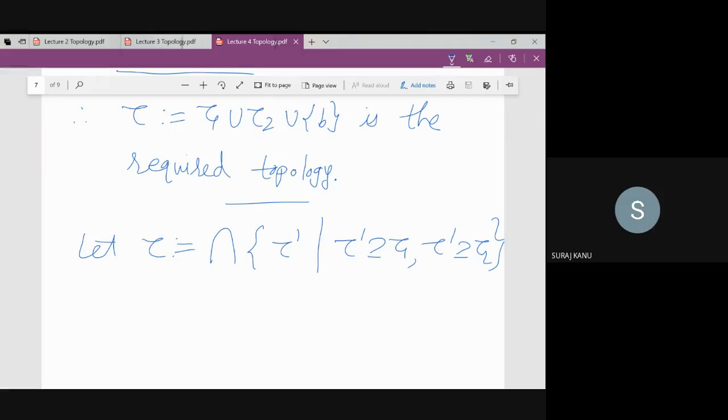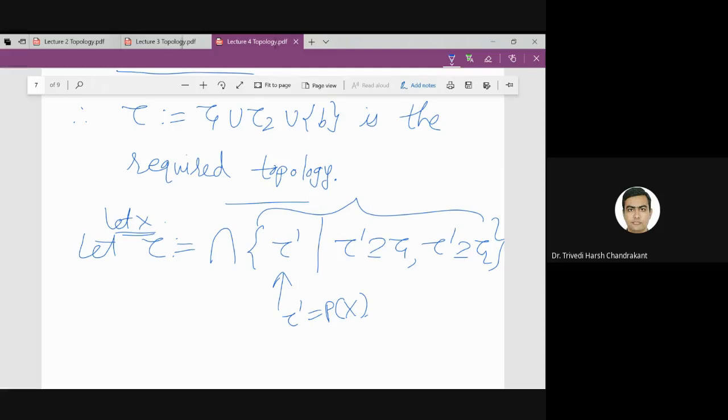If I define these topologies on the given set X, tau1 is a topology on X, tau2 is a topology on X. What is the biggest topology which contains all the topologies? The power set of X. That means the discrete topology. So here we have at least one choice. We can choose tau dash to be the power set of X for every X.